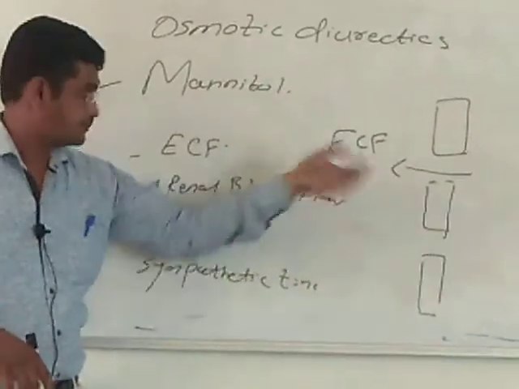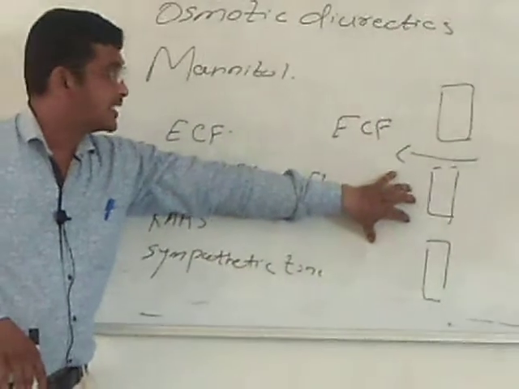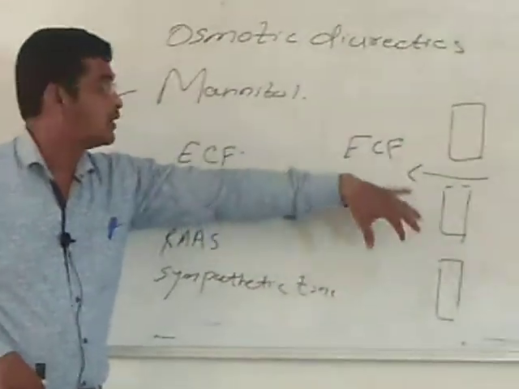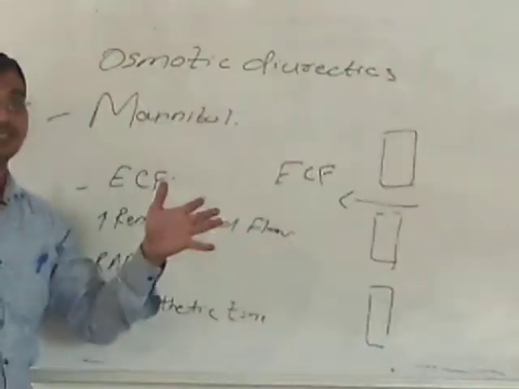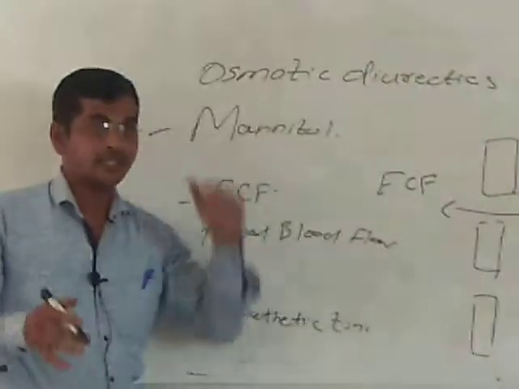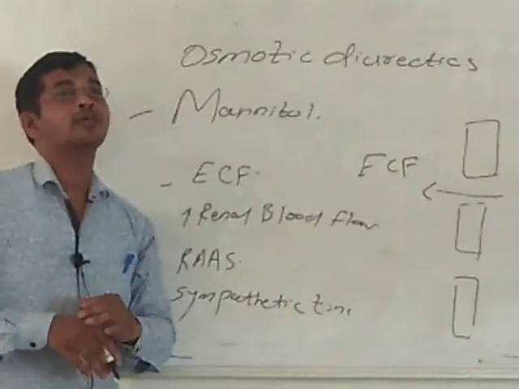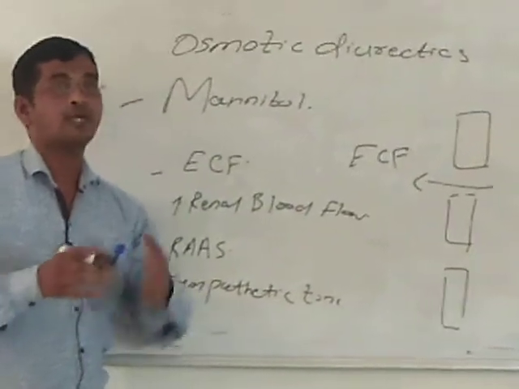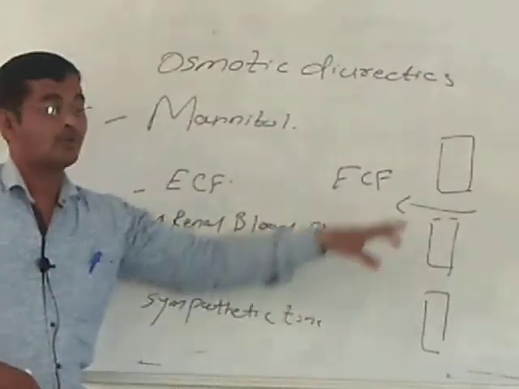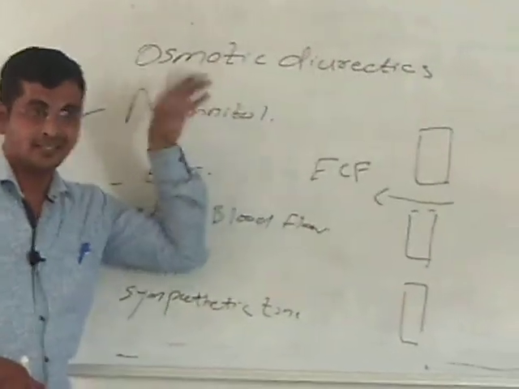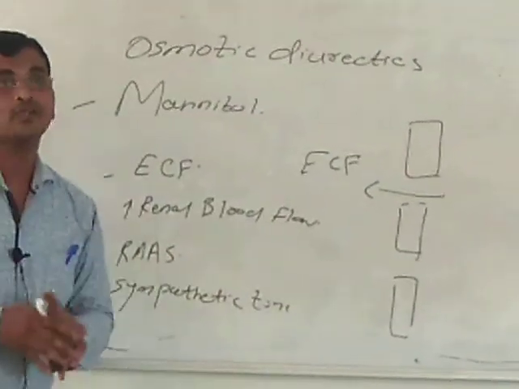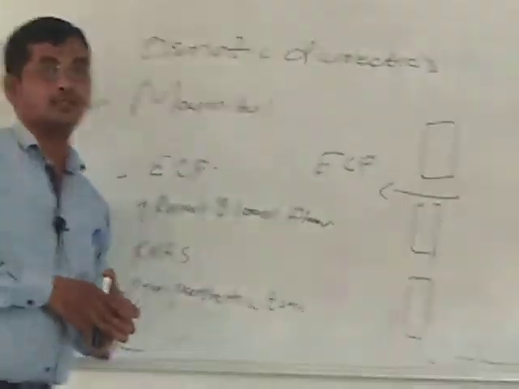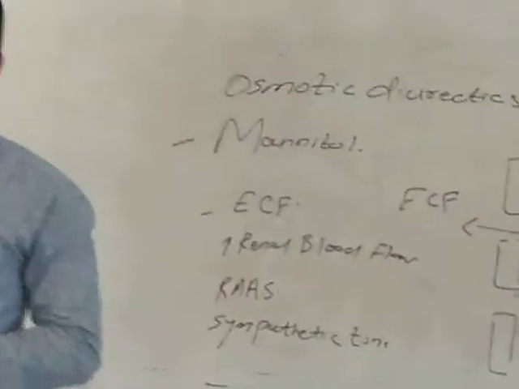When we inject this drug, whatever the intracellular fluid coming out causes extracellular volume expansion, and this extra volume enters your kidney. Your kidney is not handling this extra load, and the extra load finally appears in your urine. In this way the rate of urine formation or rate of excretion increases. So in this way we can explain the osmotic diuretics.